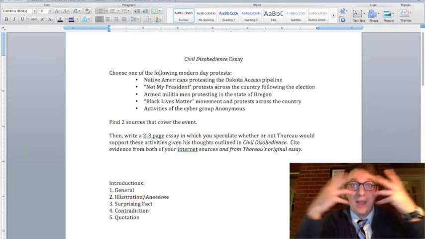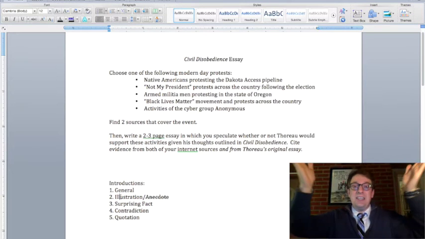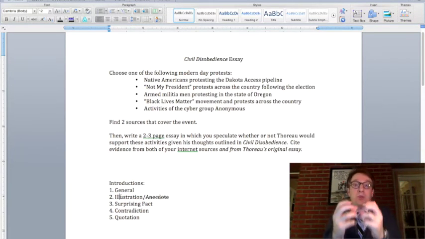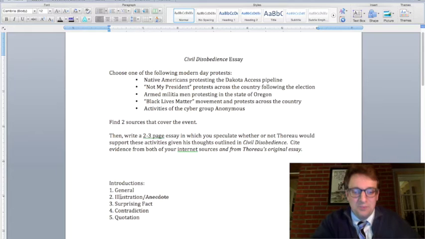That could be a great way to paint a picture in my head, and then you start to ease me into what will eventually be your thesis statement at the end of the introduction about how your protest relates to Thoreau's argument in Civil Disobedience. Surprising fact, you can probably find lots of good facts to start things off with, like a percentage or some sort of statistic.